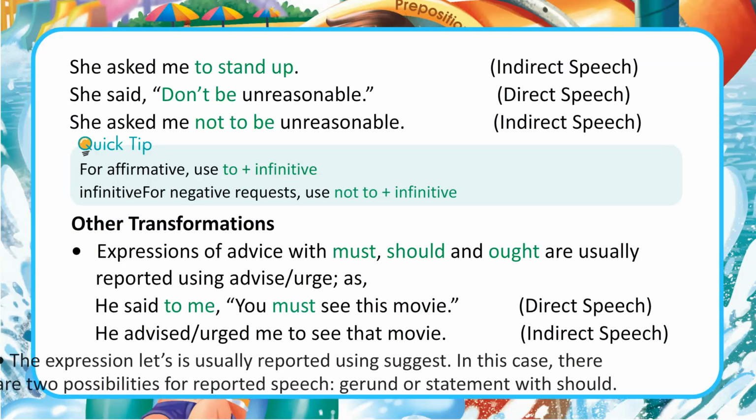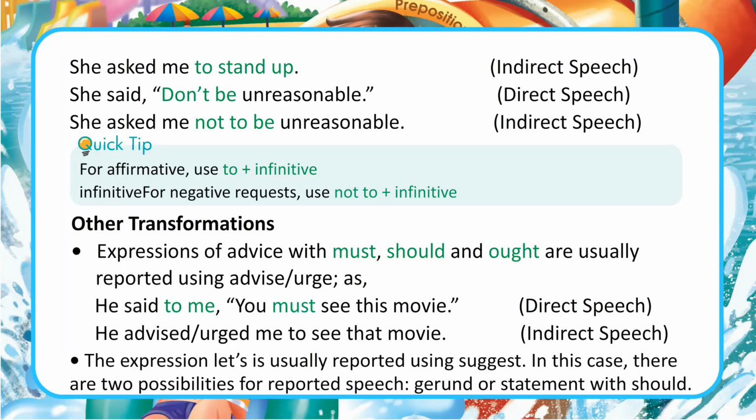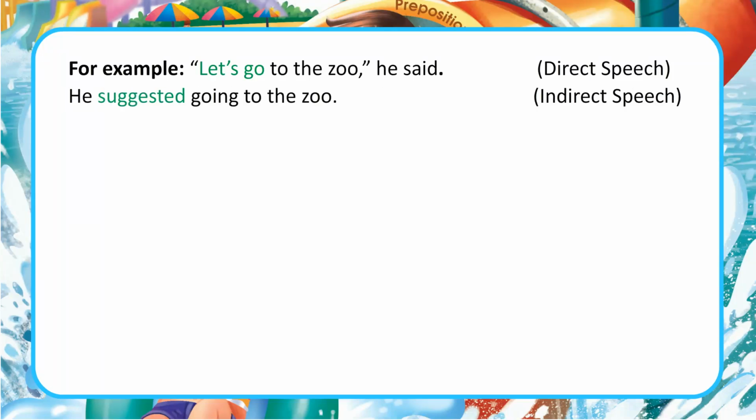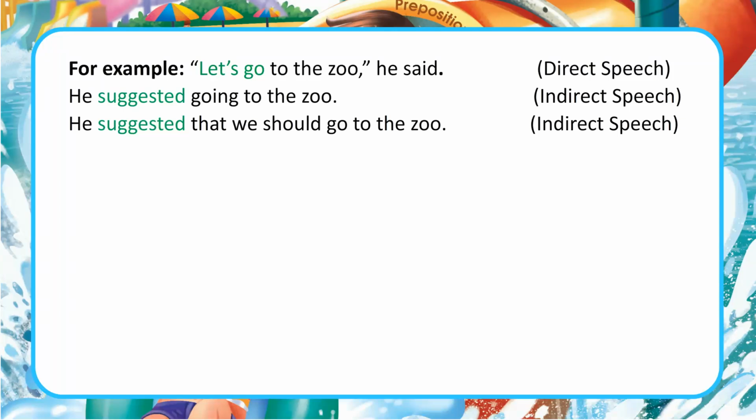Indirect speech. The expression "let's" is usually reported using suggest. In this case, there are two possibilities for reported speech: gerund or statement with should. For example, "Let's go to the zoo," he said. Direct speech. He suggested going to the zoo. Indirect speech. He suggested that we should go to the zoo. Indirect speech.